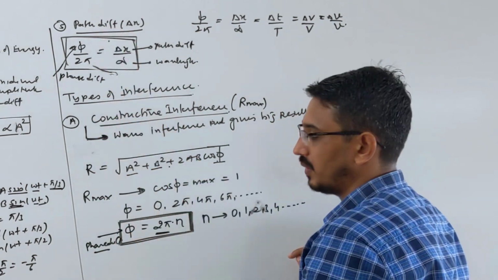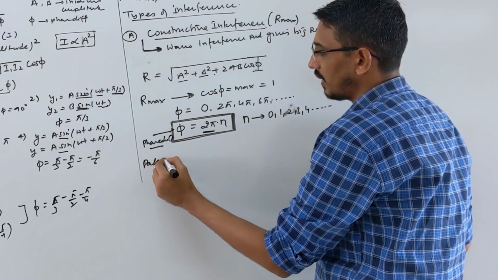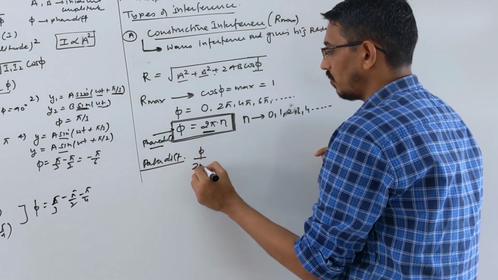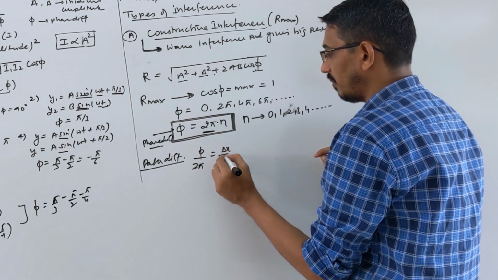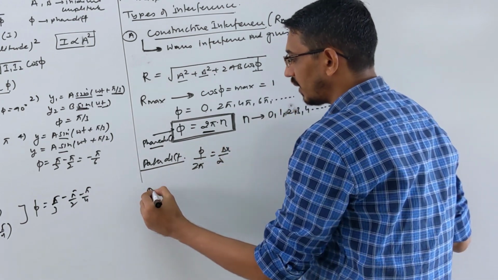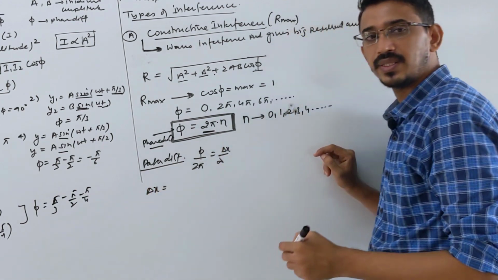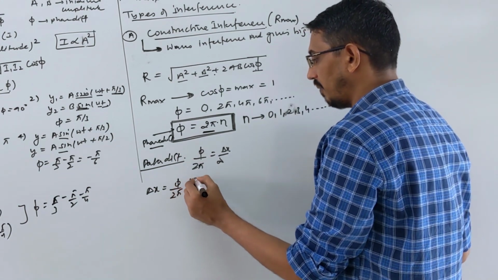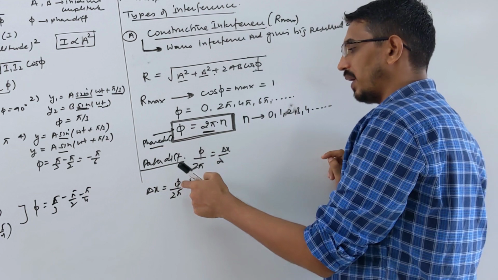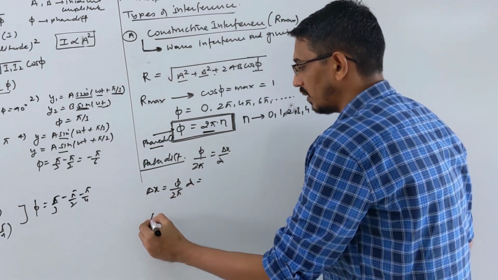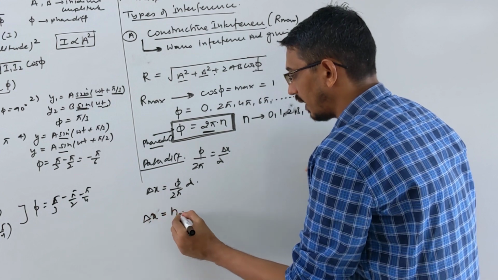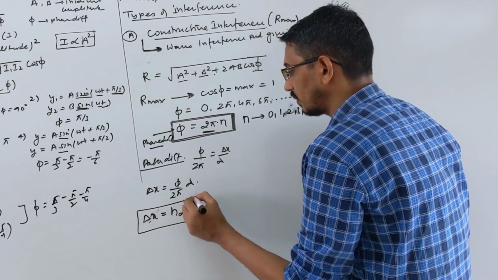Same answer you can write in terms of path difference. You wrote the formula phi upon 2 pi is equal to del x upon lambda. So what should be the path difference to get constructive interference? Del x should be equal to phi upon 2 pi into lambda. Putting phi as 2 pi n, del x comes simply n times lambda.